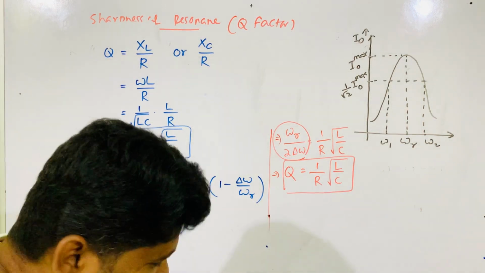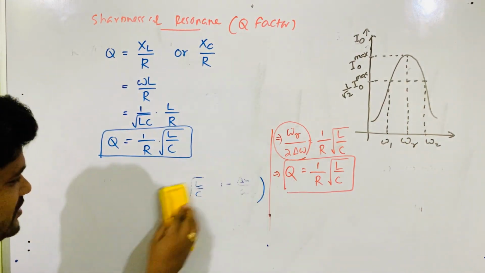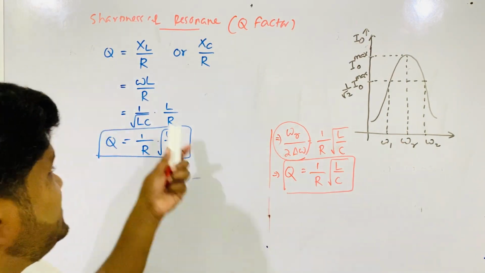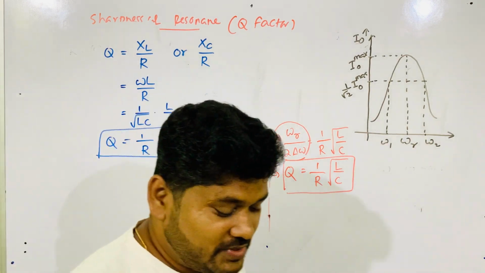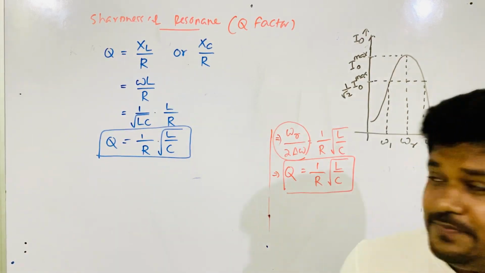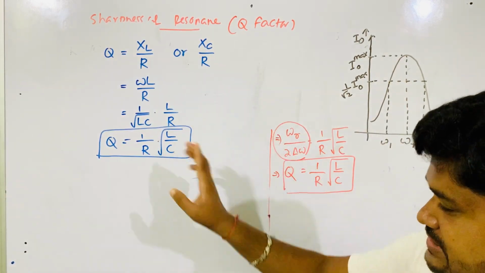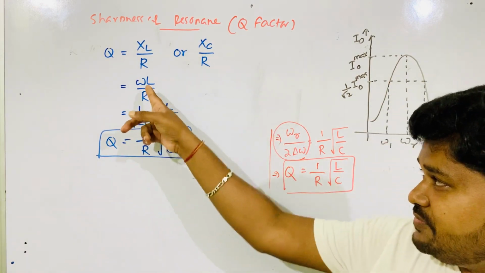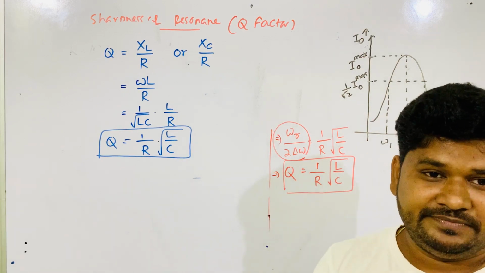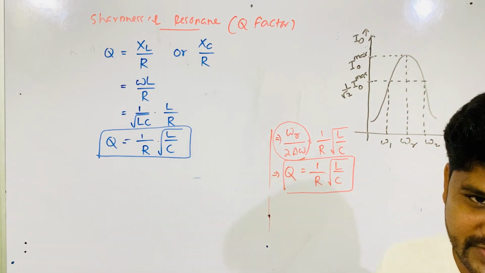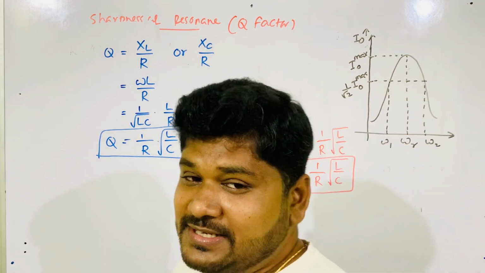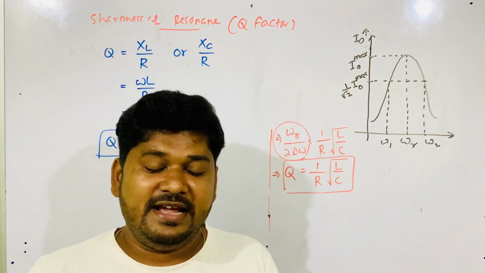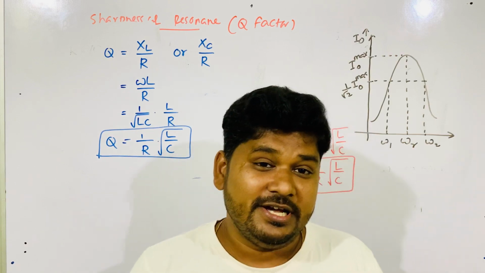Okay, so the same expression after doing a long derivation, you can get this expression also just by doing the ratio of inductive reactance to resistance or capacitive reactance. If you do it on this side also, you will get the same expression. If you put in place of XC 1 by omega C, then in place of omega 1 by LC root over, you also get the same expression. So this is the quality factor which determines the sharpness of resonance.